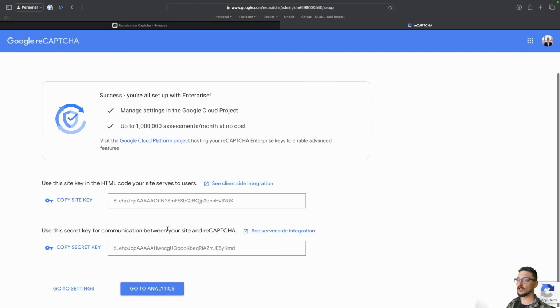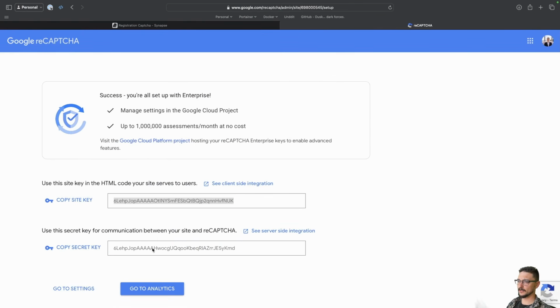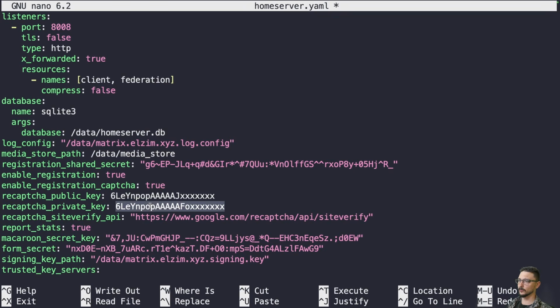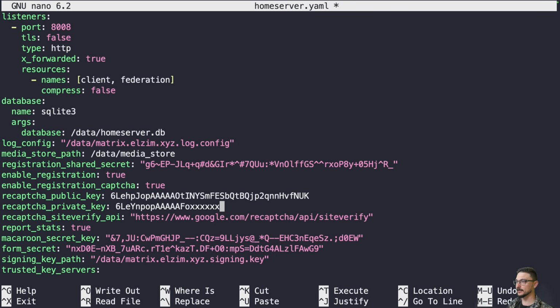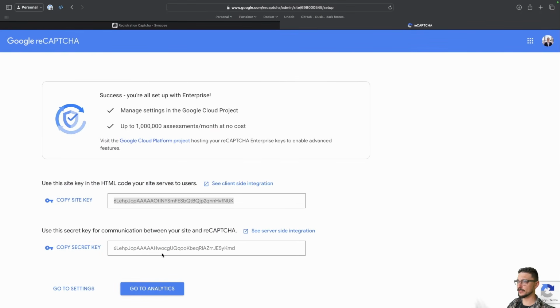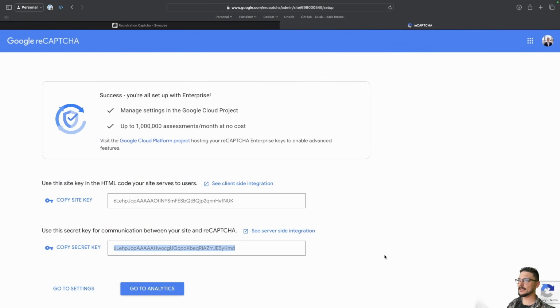Now, once it's submitted, it's going to give you the public key. The site key is your public key, and then your secret key is obviously your secret key, which you will attach on these two lines here. So the site key, this one here, will go to your public, and then your secret key will go to the private. I'm going to copy that site key and paste in my new one. The reason I blanked out these ones is because these are from an example server that I didn't want to reveal the keys for. But we'll put the fresh ones in here now. Grab these, paste that in. There we go, those are the keys that I'm going to be using.